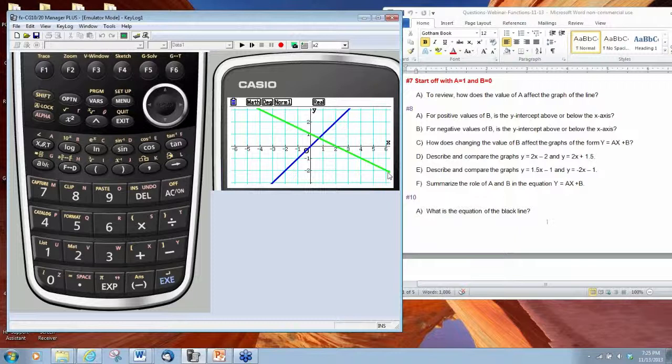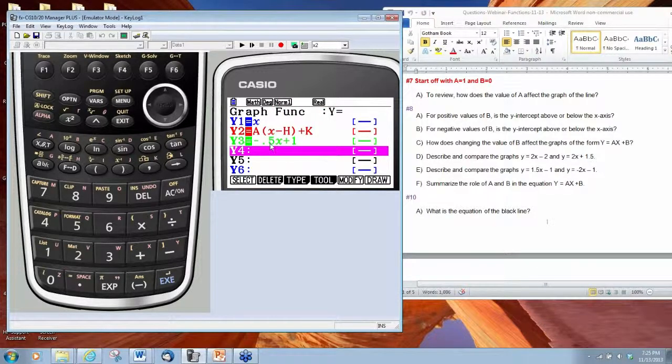So any line can be represented in terms of three variables, a, h, and k, but when it becomes simplified, we go back to what we had before. Press exit. We have something of the form ax plus b, where in this case, the value of a is negative 0.5, and the value of b is going to be 1.